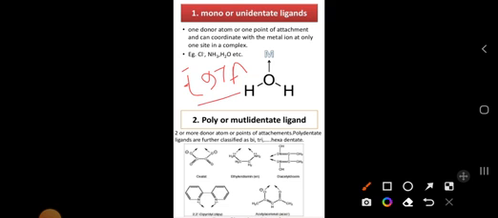So the ligand is nothing but what here? The donor atom, whether it is a positive, negative or neutral atom, molecule or ion, which is surrounded by the central metal atom. That we call a ligand. Here the ligand consists of ambidentate, monodentate and polydentate. Ambidentate is nothing but what here? It should have two donor atoms. That one we call ambidentate. Monodentate means only one donor atom. Polydentate means two or more donor atoms. We call them polydentate ligands.